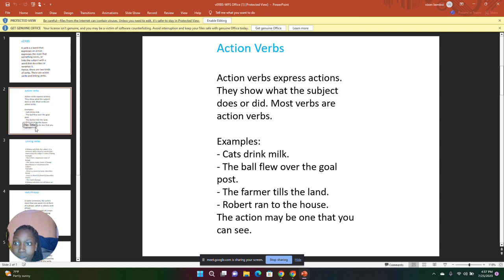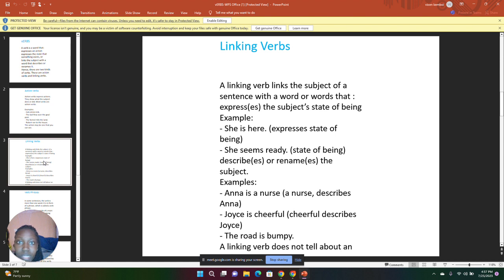We're going to look at the second kind of verb, which is the linking verb. A linking verb links the subject of a sentence with a word or words that express the subject's state of being. Example of a linking verb: she is here. It expresses state of being. She is here. Is here is a linking verb.